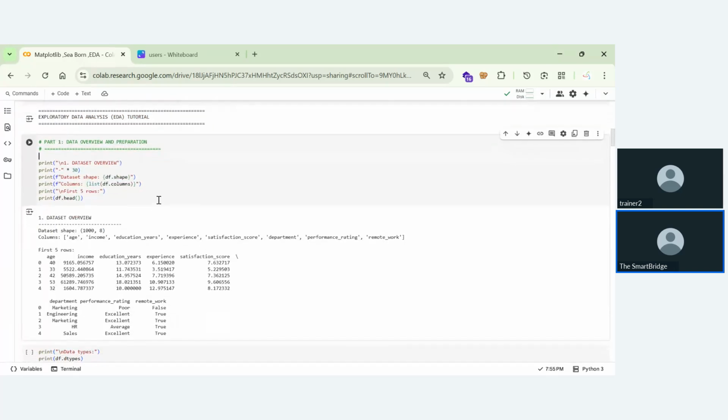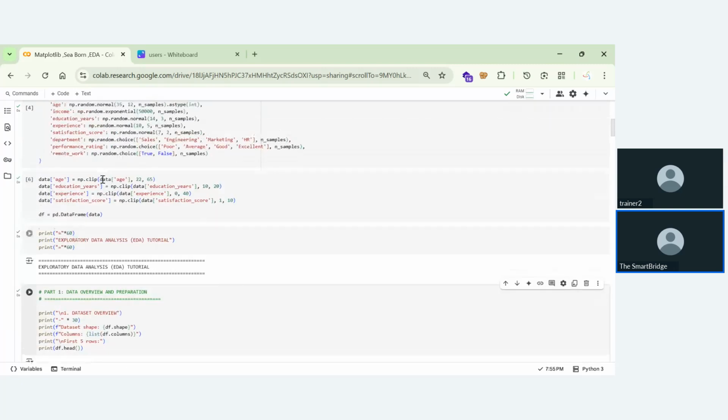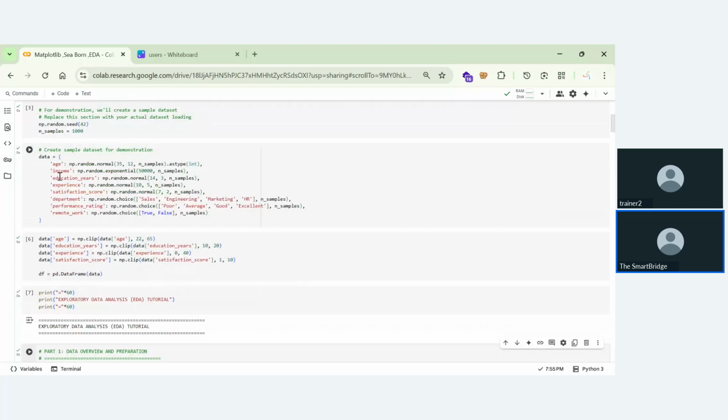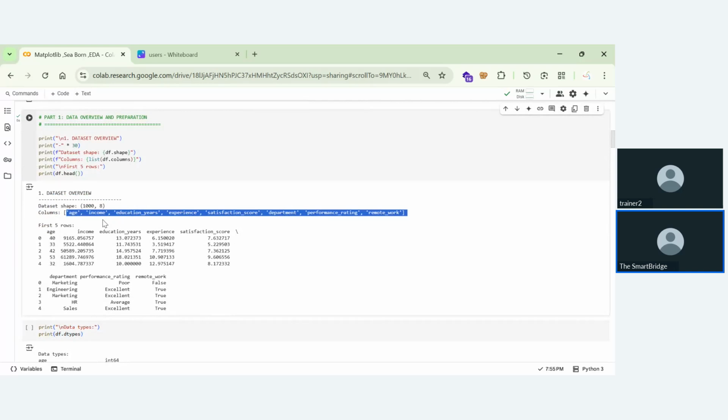In this data overview and preparation, we'll be performing some univariate analysis. This is a sample data set for our demonstration. First we are checking the data shape and the columns, just like what we did in the previous pandas session. The shape shows we have 1000 rows and 8 columns. Why 1000 rows? Because we have taken n samples equal to 1000. And why 8 columns? Because we have mentioned 8 columns here. Now the columns we have are these.